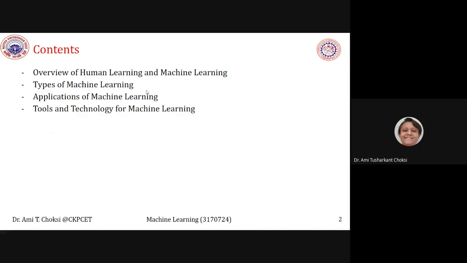Contents are there for the very first chapter: the overview of human learning and machine learning, types of machine learning, applications of machine learning, tools and technology for machine learning. Right. This is what we want to learn in module 1.